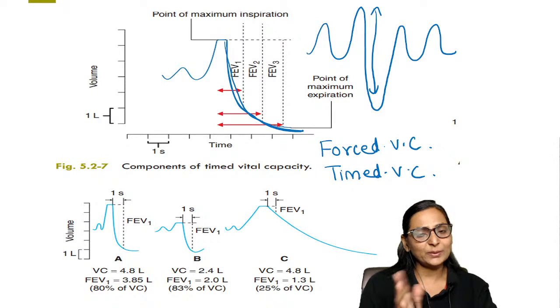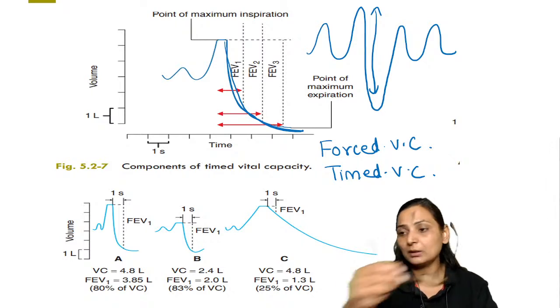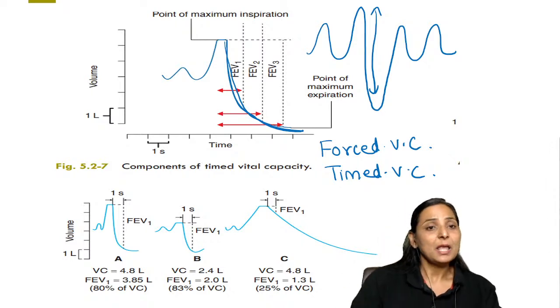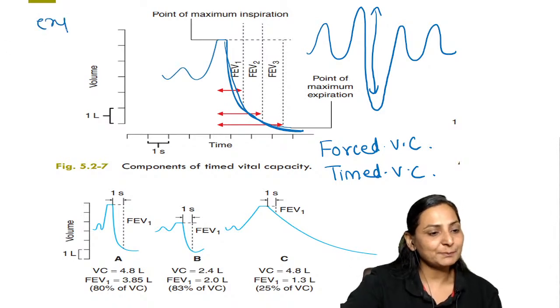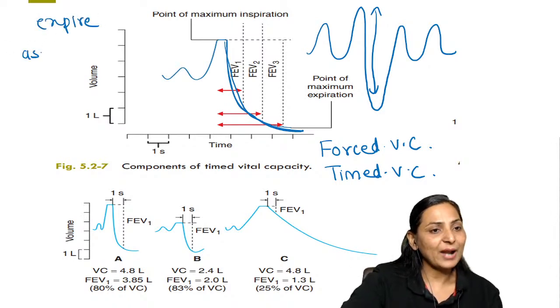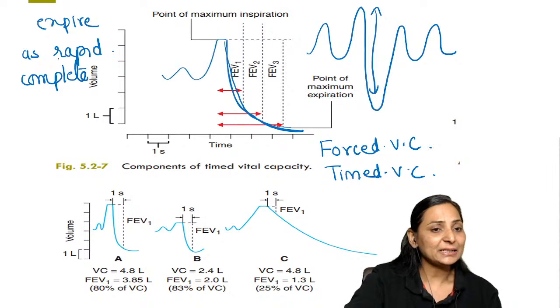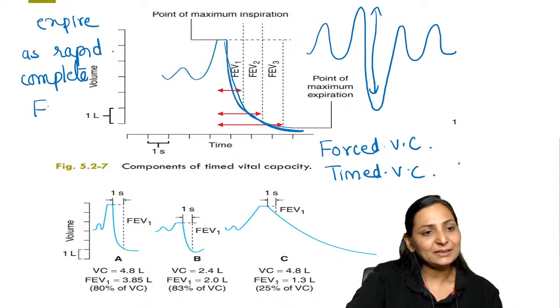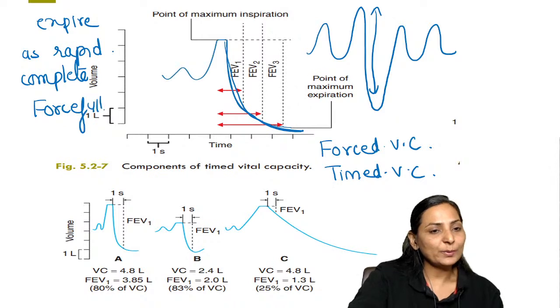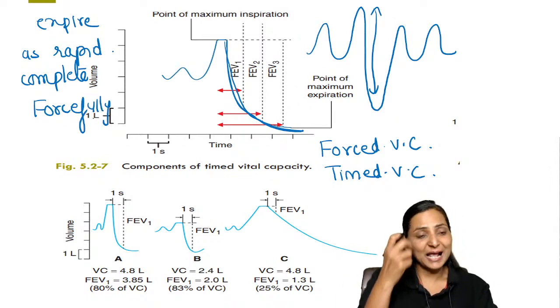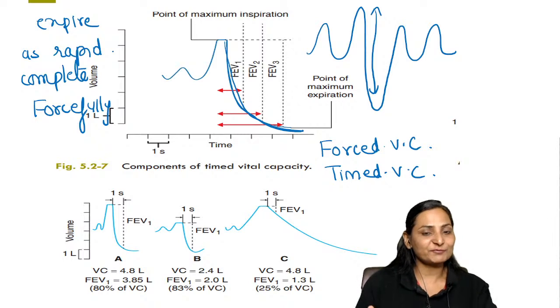What is the difference between both of them? Vital capacity is the volume of air which is taken in with maximum inspiration and expired out with a forceful expiration. But when you ask the person to expire as rapidly, as completely, and as forcefully as possible, you are stretching out the expiratory limb.